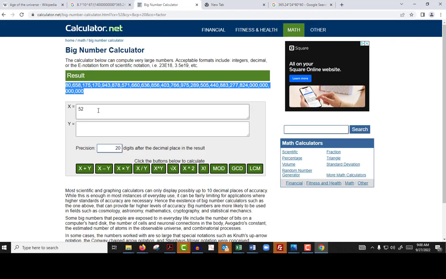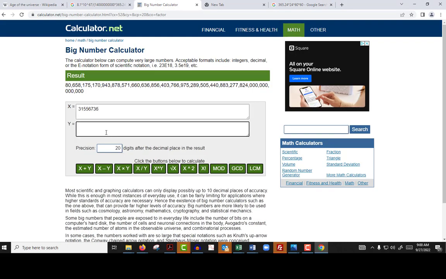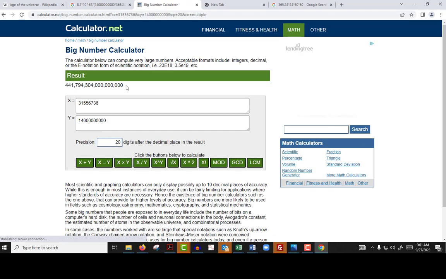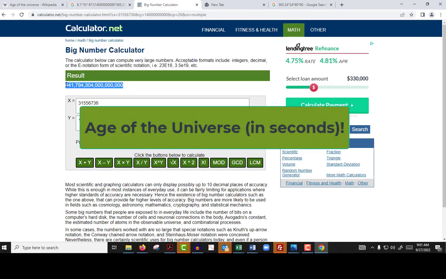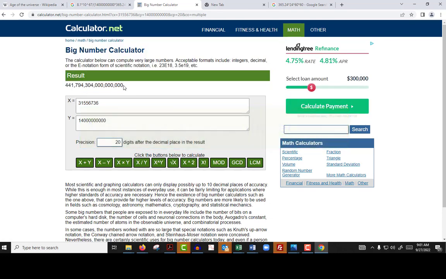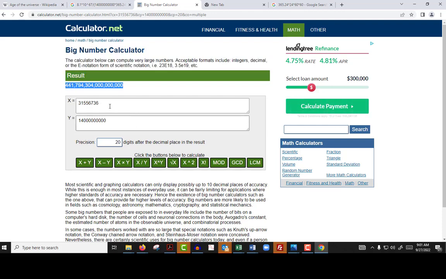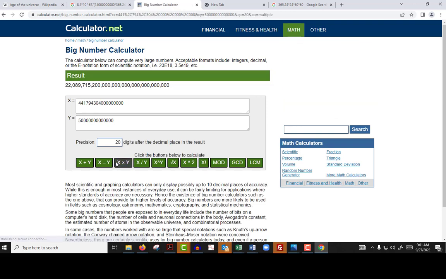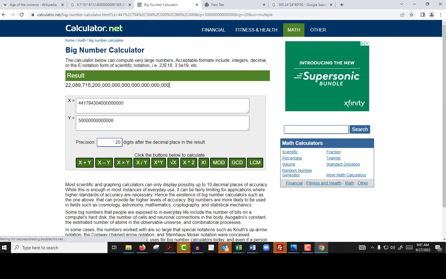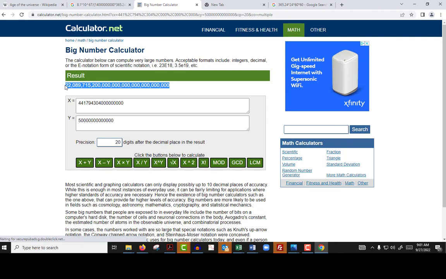So I'm going to put that in the Big Number Calculator, and I'm going to multiply that by 14 billion. Thousand, million, billion. Okay, multiply. All right, so that's that number. Now I have to take that number and multiply it by 50 trillion. I'm trying to copy, there we go. Copy that, put that in there, and 50 trillion. Thousand, million, billion, trillion. Multiply. All right, so that's the number you got in number 4.